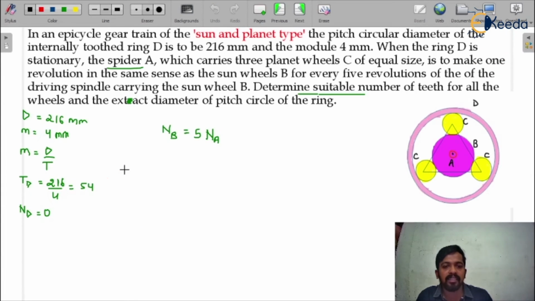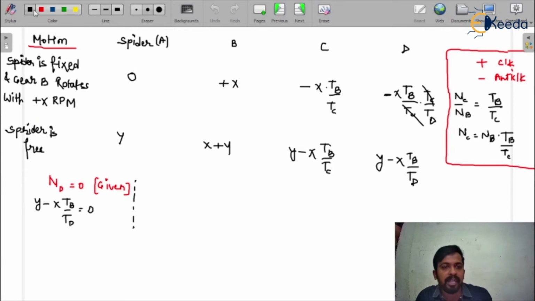Now we have to see in the next relation what we can get here, that Nb is equal to 5Na. So I'm writing here that another relation is that Nb is equal to 5 times Na. What is Na? That is the speed of the spider, and the speed of the spider is y. So that is 5y. And what is Nb? Nb is this, x plus y.